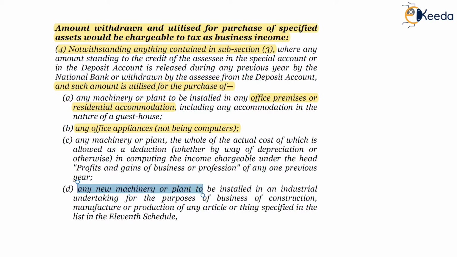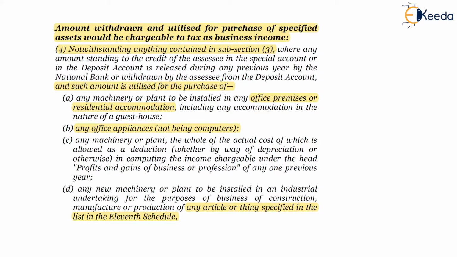Any new machinery or plant to be installed in an industrial undertaking for the purpose of business of construction, manufacture, or production of any article or thing specified in the list of the 11th schedule. So any article or thing which is specified in the 11th schedule, or you can say the non-priority sector schedule, in those cases the purchase cost of such machinery won't be allowed as deduction under section 33AB.